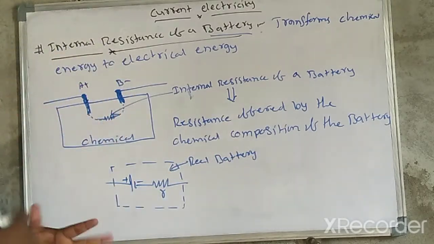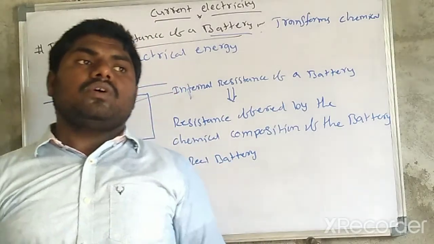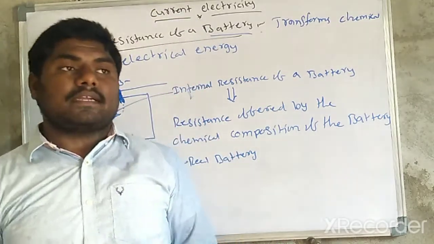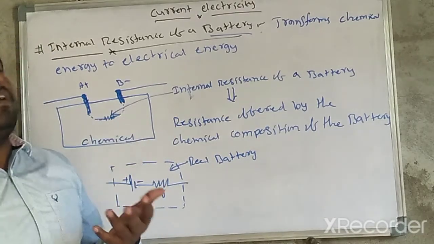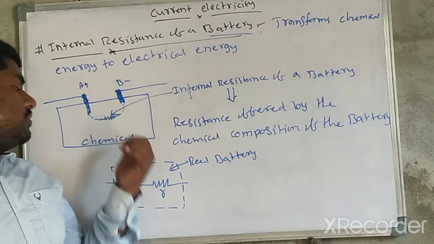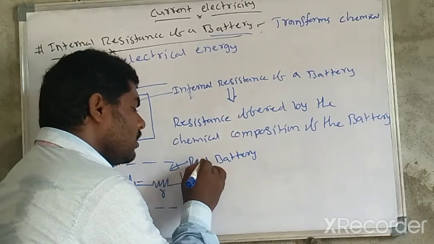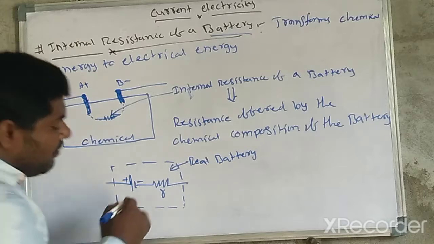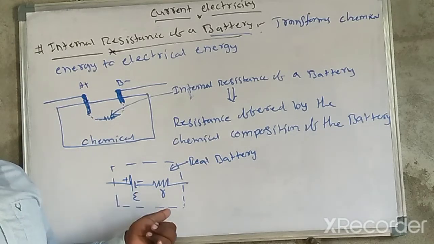If it is an ideal battery, there is no internal resistance. An ideal battery is nothing but a conductor, a superconductor. This battery is not a superconductor, that's why some resistance is offered there. This total is nothing but a real battery. A real battery has an EMF E and an internal resistance connected in series.